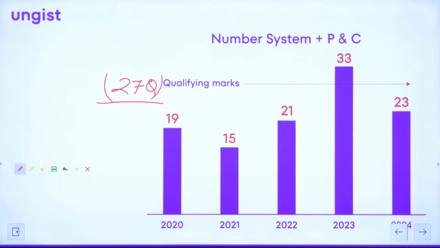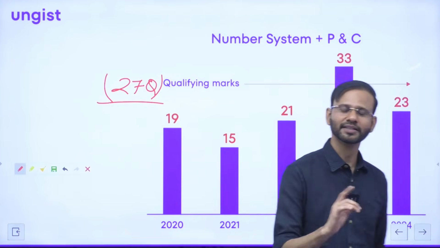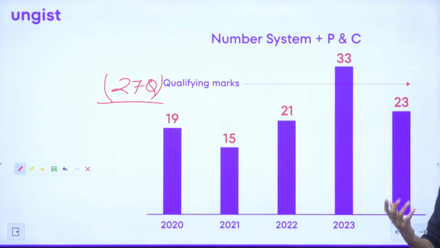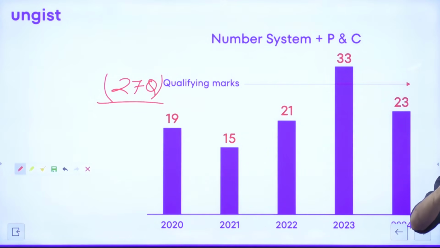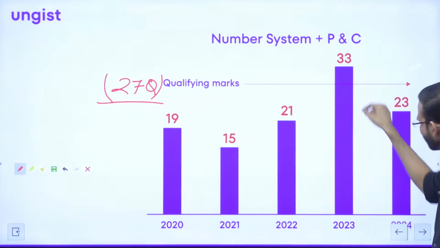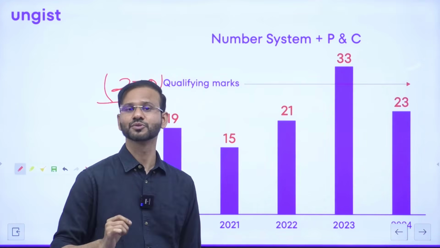So guys, let me tell you, in 2024, they didn't ask a question from permutation and combination. But if they would have asked 4 or 5 questions, then again, from these two topics you could clear the cutoff. So the 2023, the toughest CSAT so far, guys, 2023 was the toughest CSAT so far.